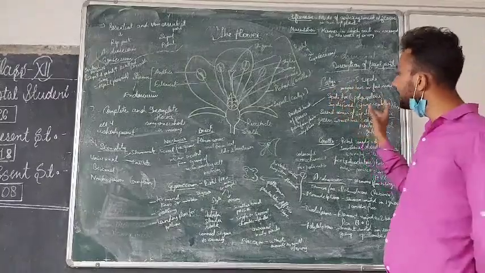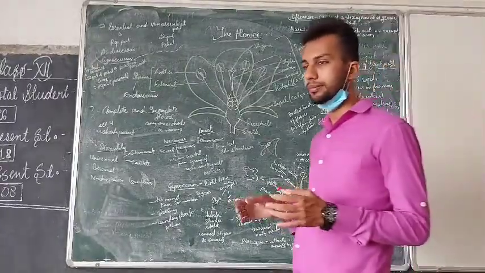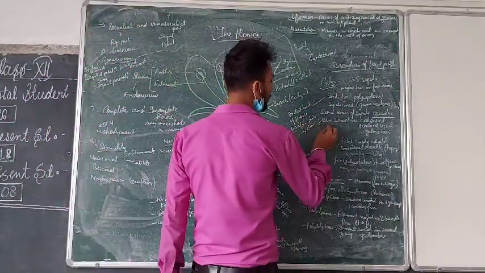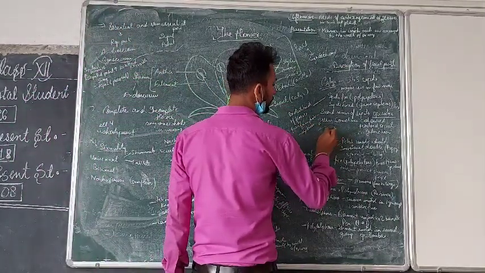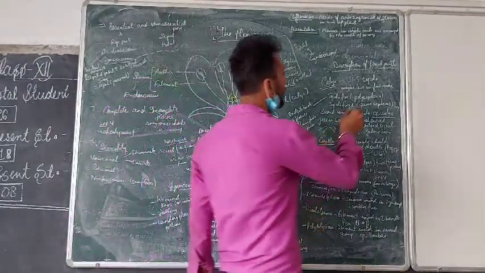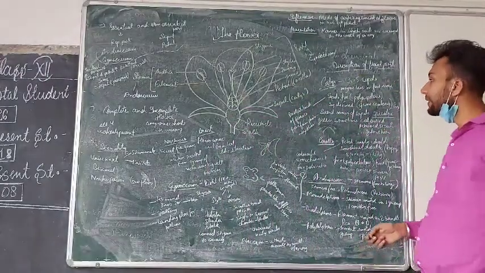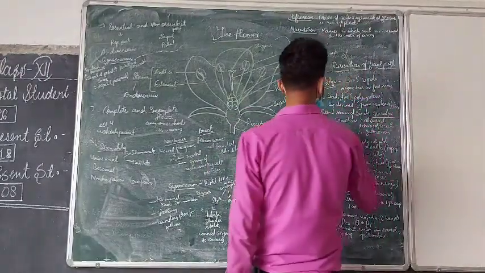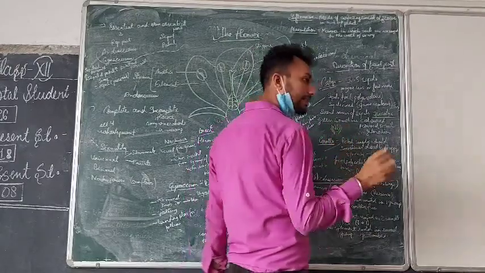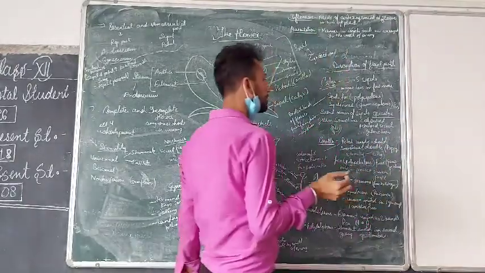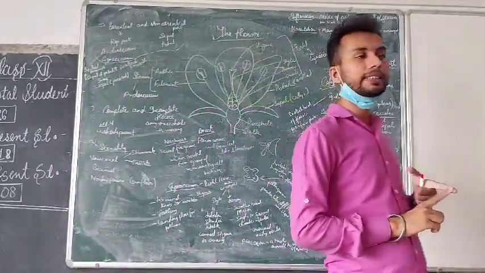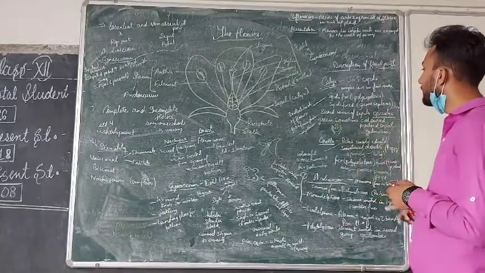Sepals that are free, not united, with each and every sepal separate, are called the polysepalous condition. And if the sepals are fused, joined at the adjacent portions, then that is called gamosepalous. So if the sepals are free, it is polysepalous. If the sepals are joined, they are called gamosepalous.